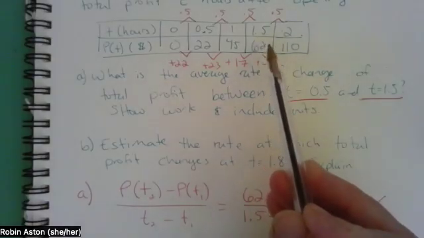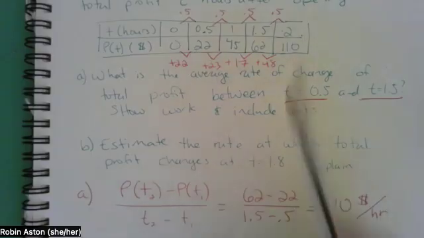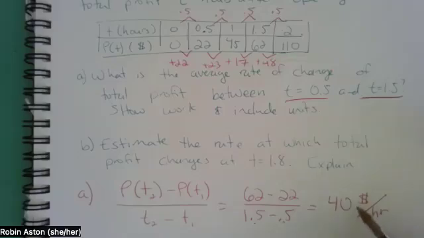When I do that, 62 minus 22 is my y values, and then 1.5 minus 0.5, which is just 1. So I get $40 per hour because those are my units. Dollars were on top, hours are on the bottom.